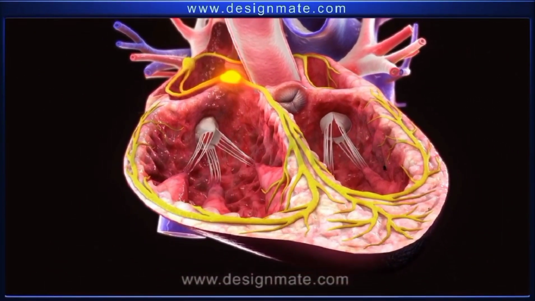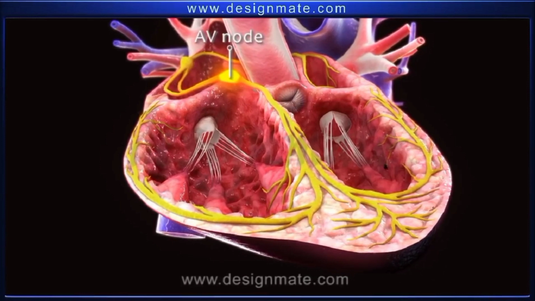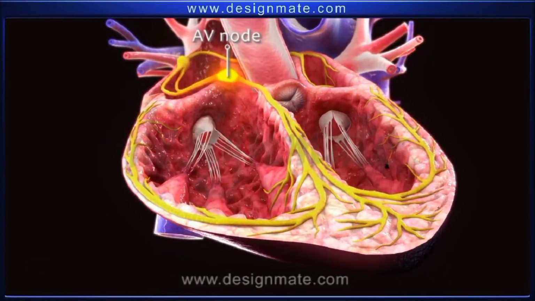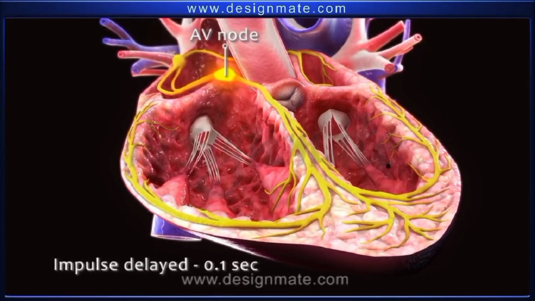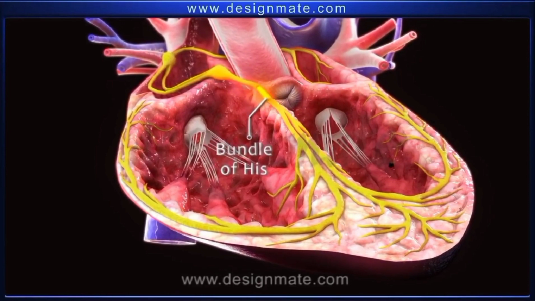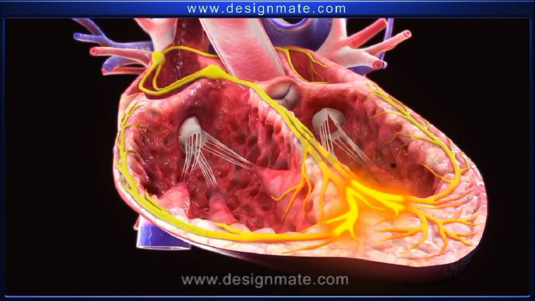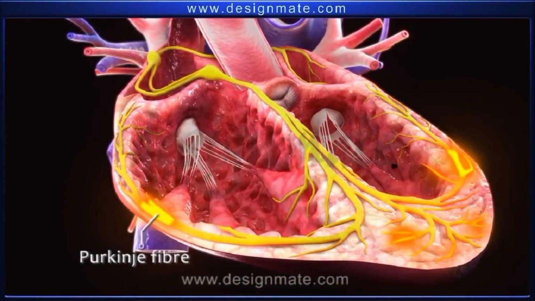During atrial contraction, this electrical impulse reaches the atrioventricular node or AV node. Here, the impulse is delayed for about 0.1 second, after which it moves along the bundle of His, bifurcates into bundle branches, and then spreads along the Purkinje fibers.